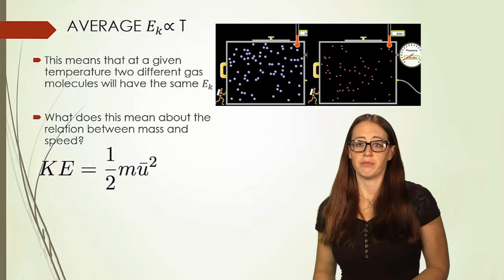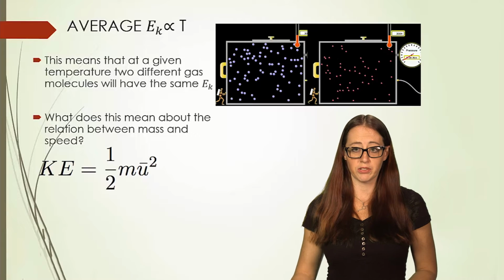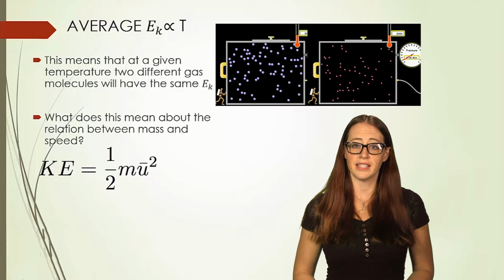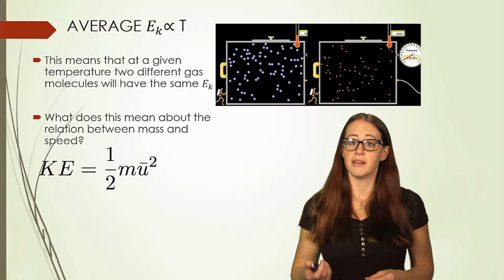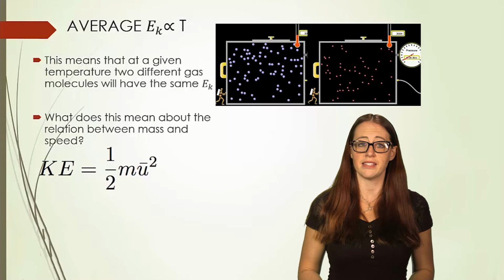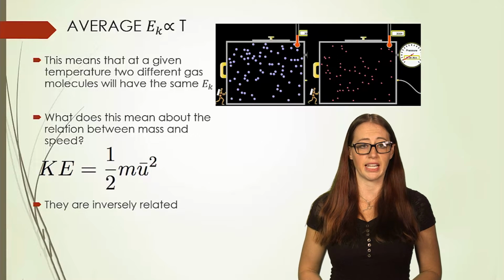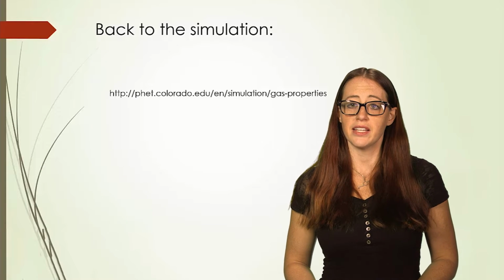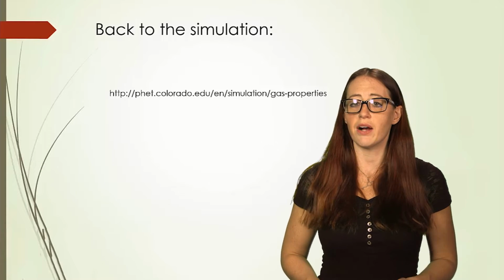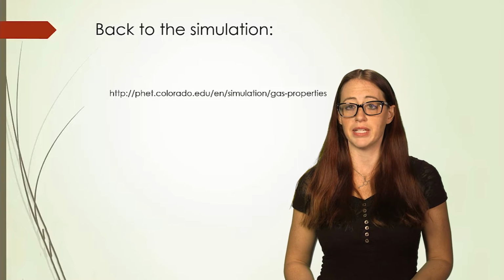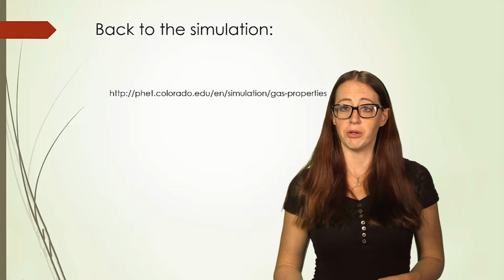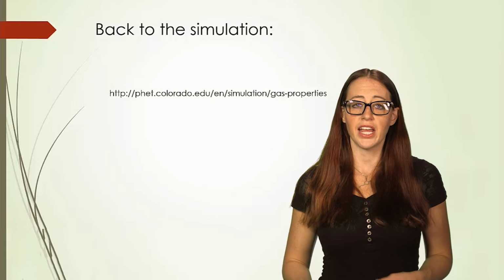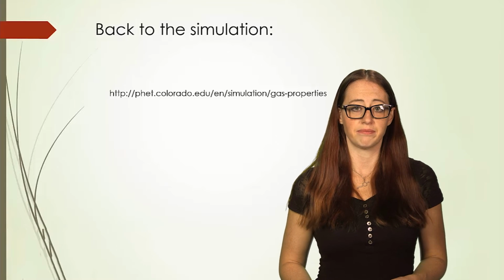At a given temperature, if the kinetic energy is the same for the two gases, this means that the molecule with the larger mass must have the smaller velocity in order to have the same kinetic energy. Take a moment and go back to the simulation and see this for yourself. Until now, I just told you to play with one of the gases, but now you can play with both the heavier and the lighter gas and notice the differences in the speeds.